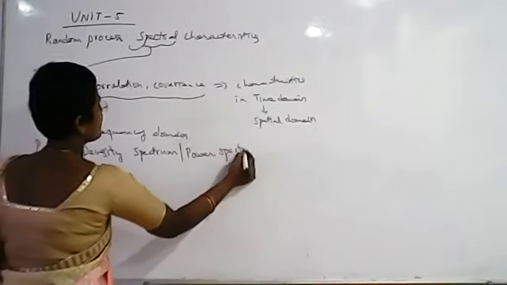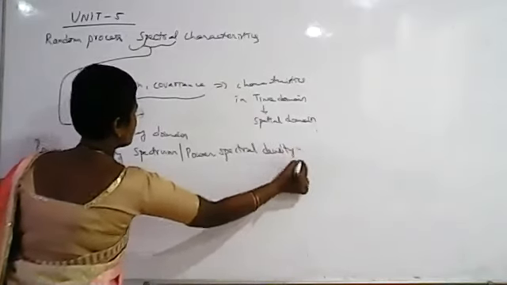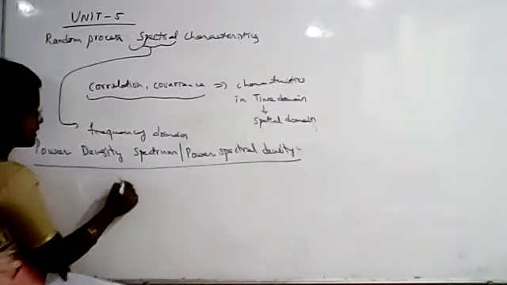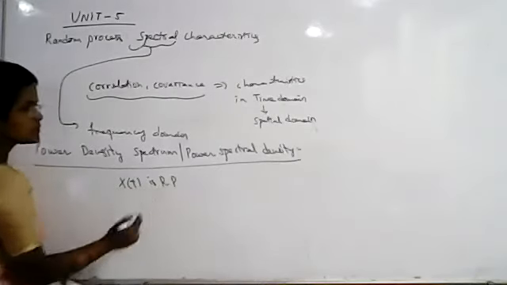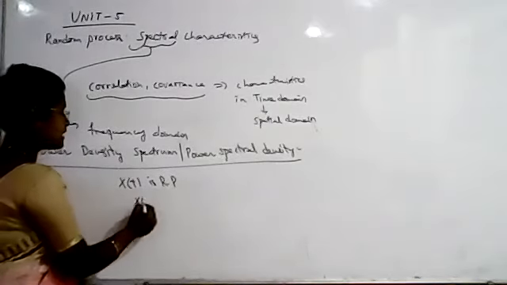If you take the random process x of t, and observe its magnitude, it is varying randomly.